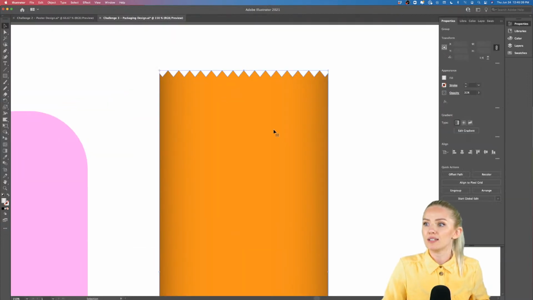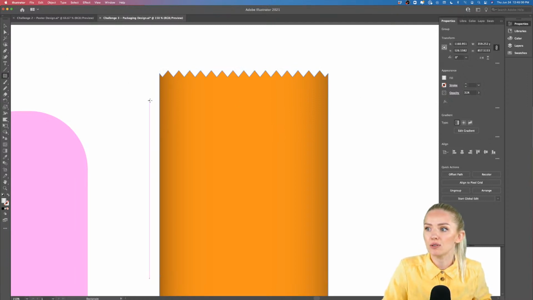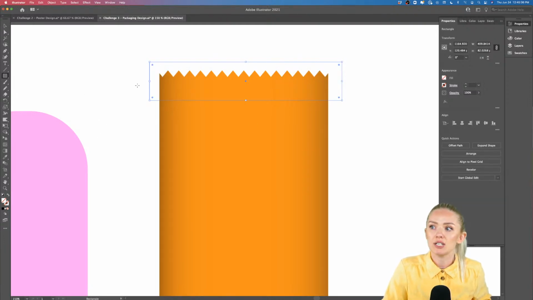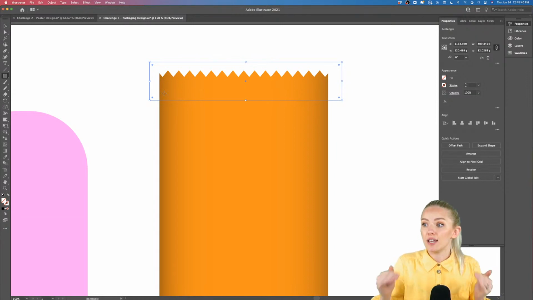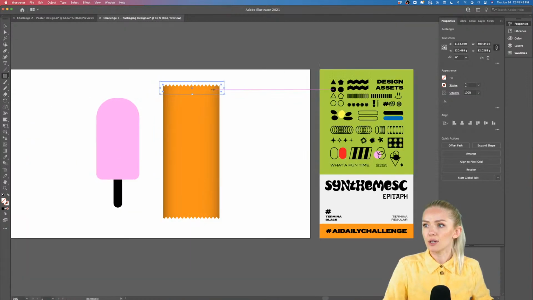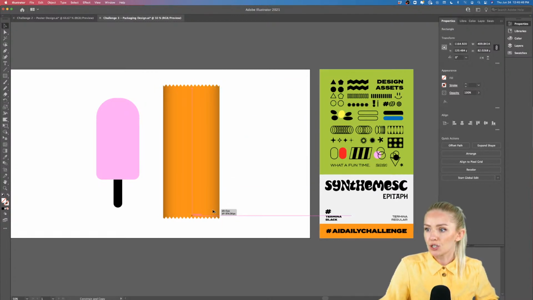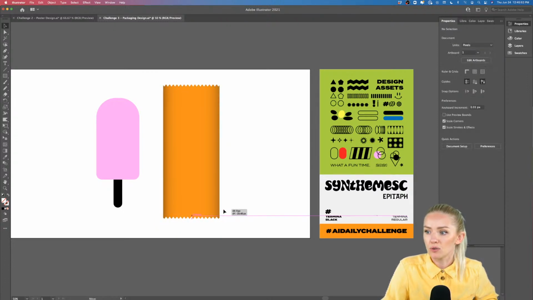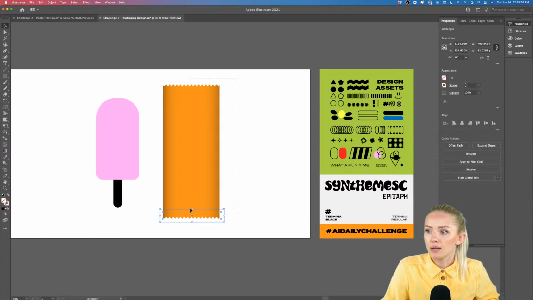Now, let's create a little cutout here. So we're going to take a rectangle tool and we're going to create a rectangle at the top. And it doesn't have to have a color. I just want to create those segments where the gradient is not there, okay? So I'm going to hold Option and Shift and create a copy of this. And now when we select all of those, we also have to make sure that they're on the same height.